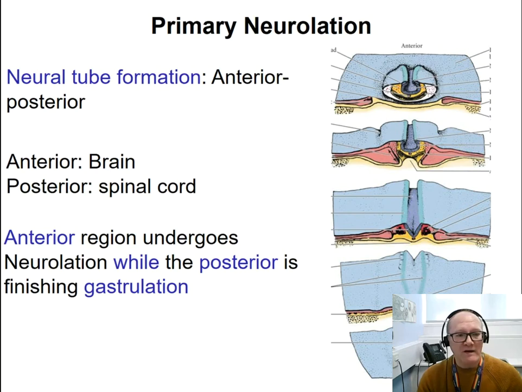So what we have here, and I already mentioned, is that the anterior part of the neural tube, when it is formed, is going to develop into the brain, while the posterior part of the neural tube is going to develop into the spine.